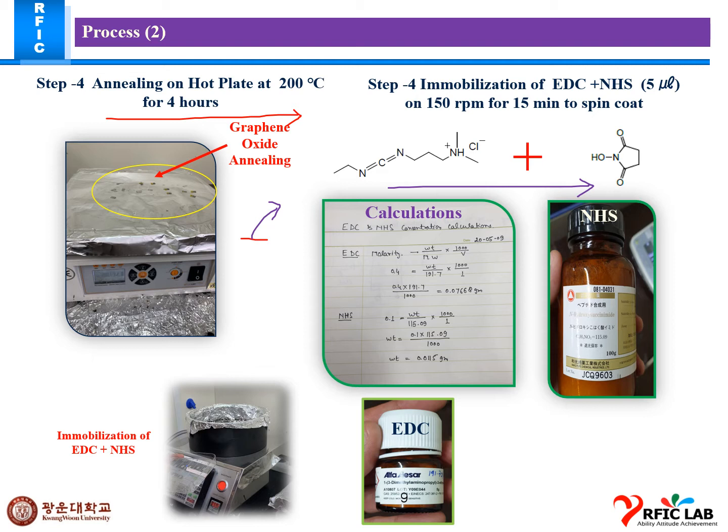And next is immobilization of EDC NHS at 150 rpm. So this is our EDC NHS. As we can see, this is the calculation of what concentration we are using for the EDC NHS. This is our chemical, and this is the immobilization step for the EDC NHS that we are following.